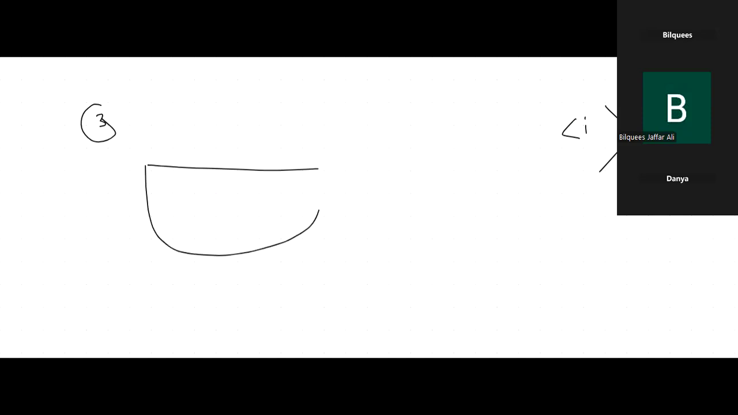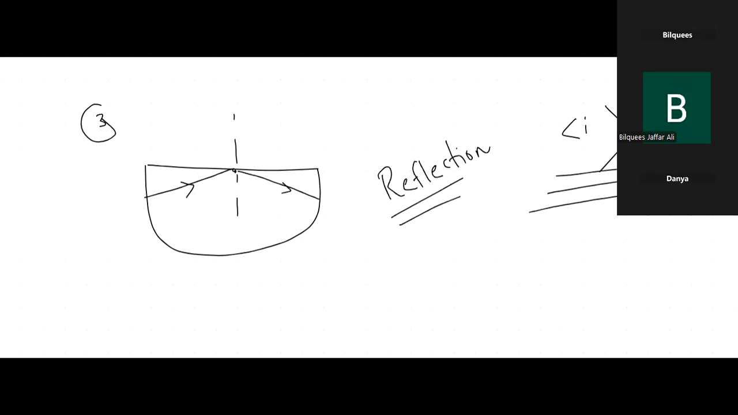The ray will bend inside the medium. When the ray strikes the boundary and bends back into the same medium, what do you call this phenomenon? Reflection. So we have satisfied the second condition of total internal reflection, that angle of incidence must be greater than the critical angle. Is that clear? The first condition was we have to move from denser to rarer media, and the second condition is the angle of incidence must be set greater than the critical angle.